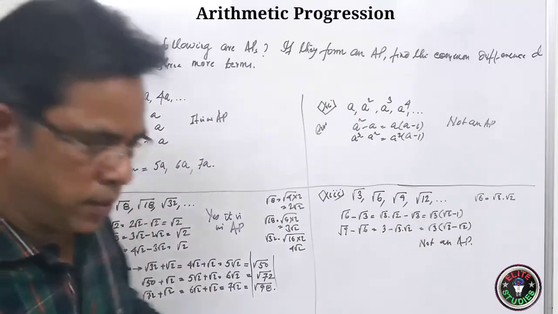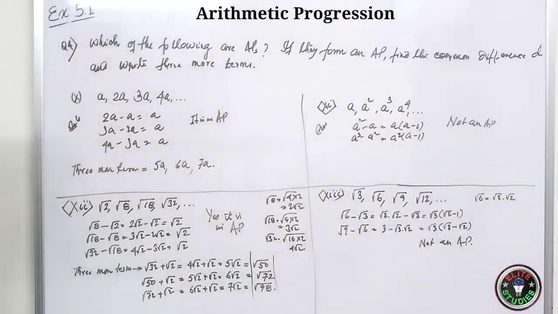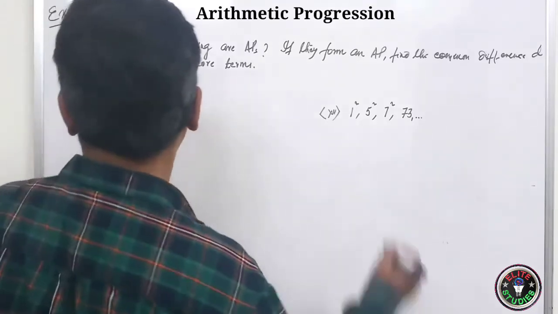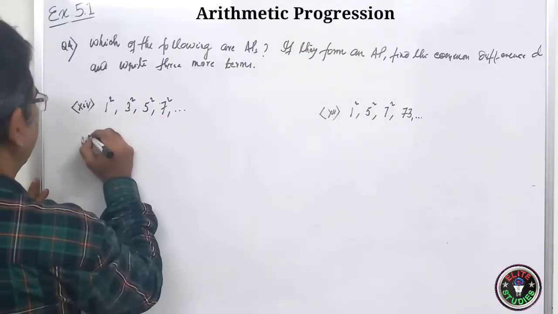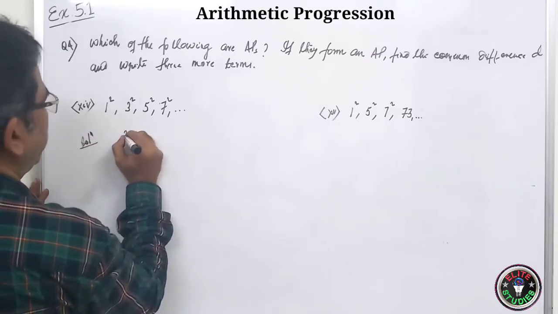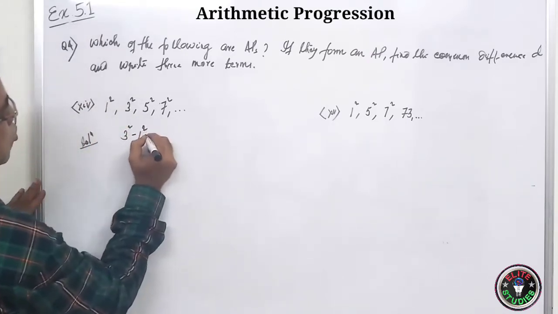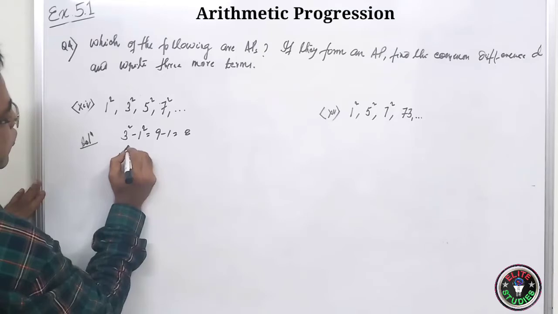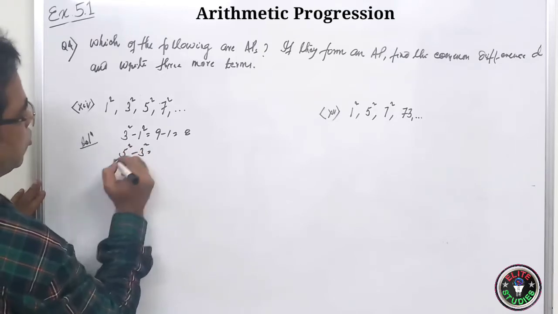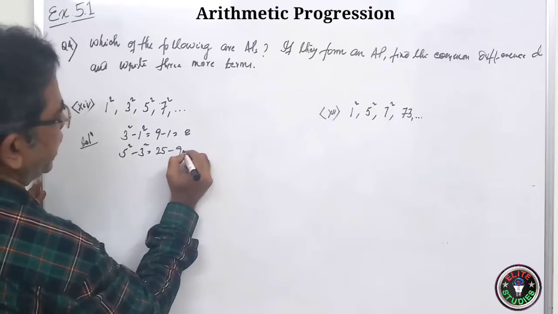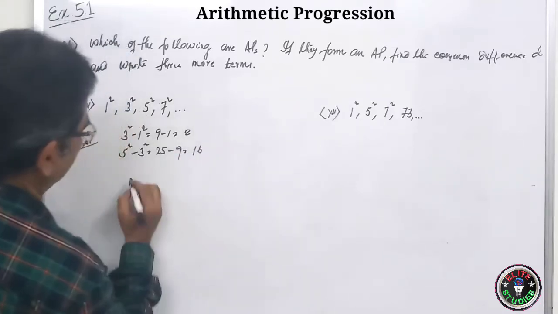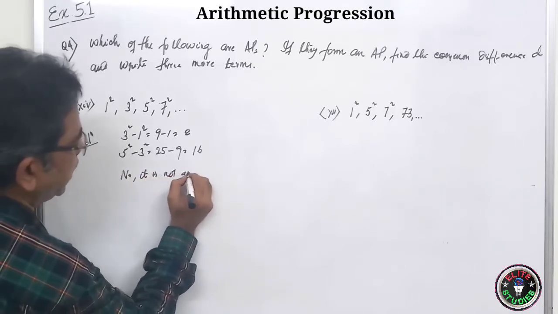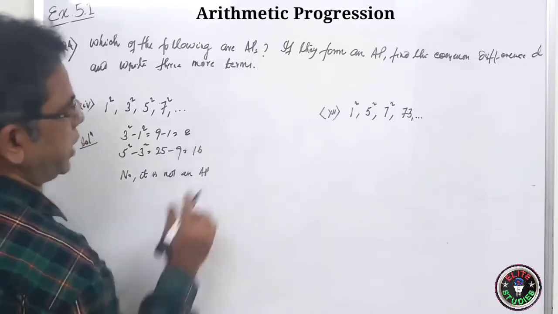So take the screenshot please. Now let us do the last 2 questions. So it is what? Solution 1, it will be 3 square minus 1 square. So it will be what? 9 minus 1, it is 8. And here it is 5 square minus 3 square. It will be 25 minus 9. It is equal to 16. So no, it is not an AP because they are not same.